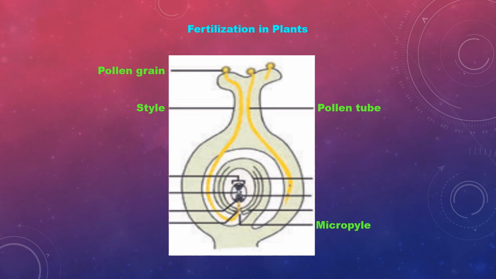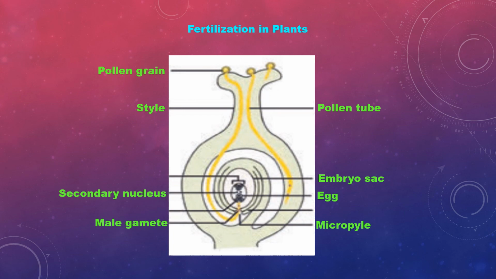The vegetative cell degenerates in the pollen grain. The vegetative cell and generative cell are there. The generative cell forms two sperms, the male gametes. The tip of the pollen tube bursts and two sperms enter into the embryo sac. One sperm fuses with the egg. The other sperm fuses with the secondary nucleus.